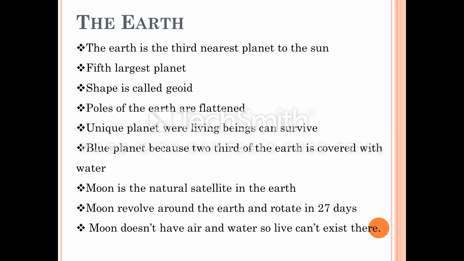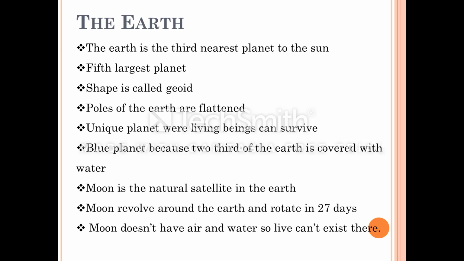Now, our Earth is the third nearest planet to the sun. It is the 5th largest planet among the 8 planets. Its shape is called geoid. Geoid means the top and the bottom portions, called the poles of the Earth, are slightly flattened. For example, a round shape slightly flattened at the top and bottom, this shape is called geoid.